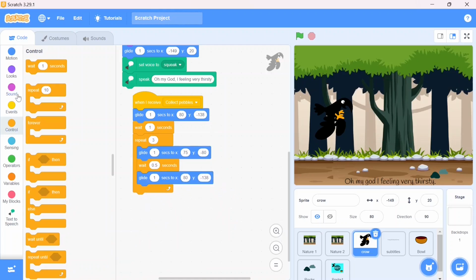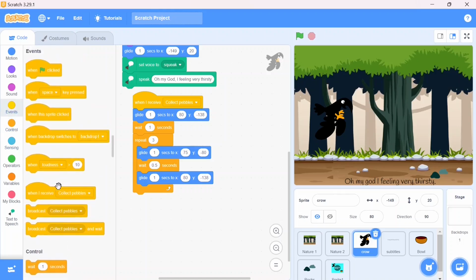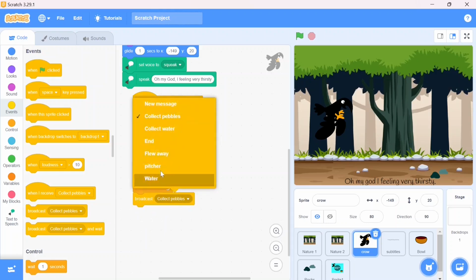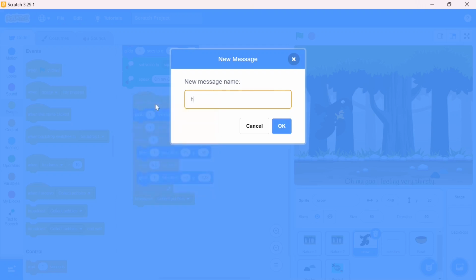Then afterwards I want to change the broadcast message, and here I am going to choose the event block, when I receive one broadcast message, and here I am going to choose broadcast and I will take one more broadcast, and that would be hide pebbles, because all the pebbles are collected.